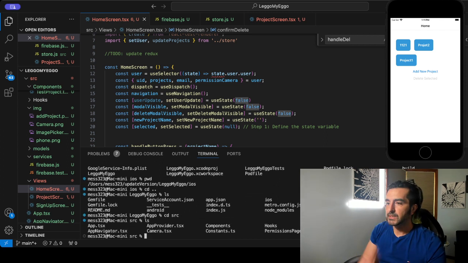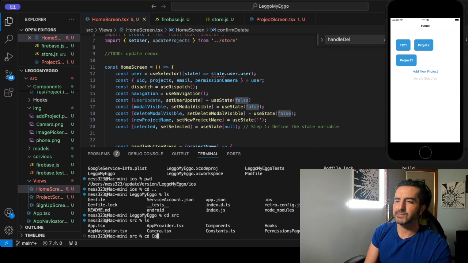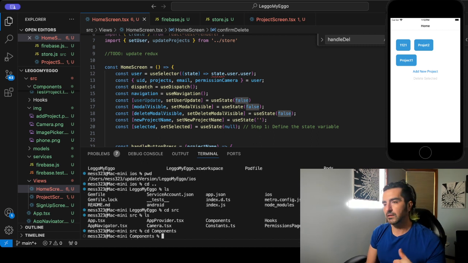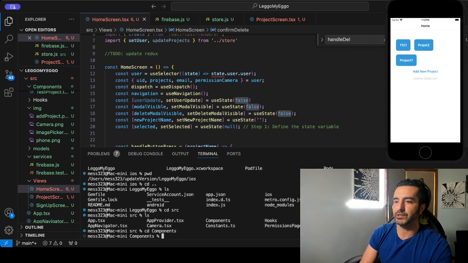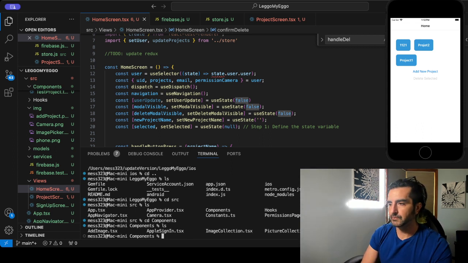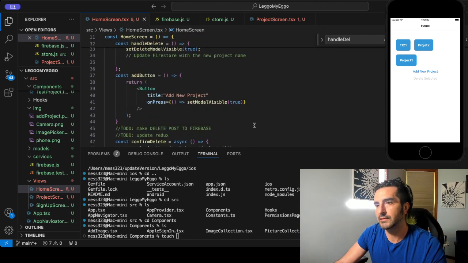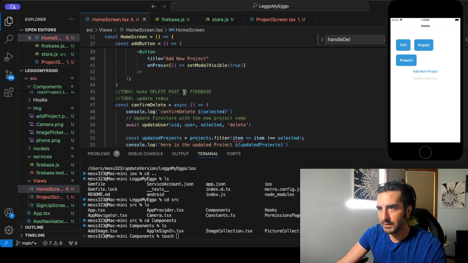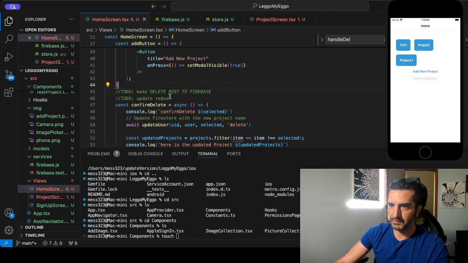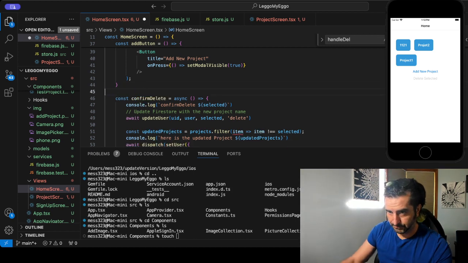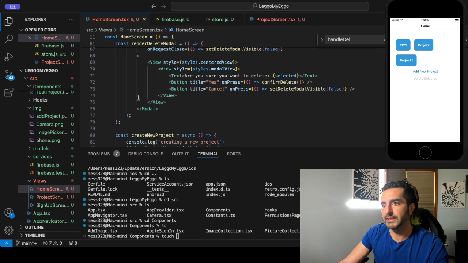All right. So one of the things we want to do right now is in our components folder, let's abstract out the component calls. So let's go ls. Let's go touch, and we'll call it, well, I have the name here. Look, we already did that, and we already updated. These to-dos are done. We'll leave confirm delete in there.